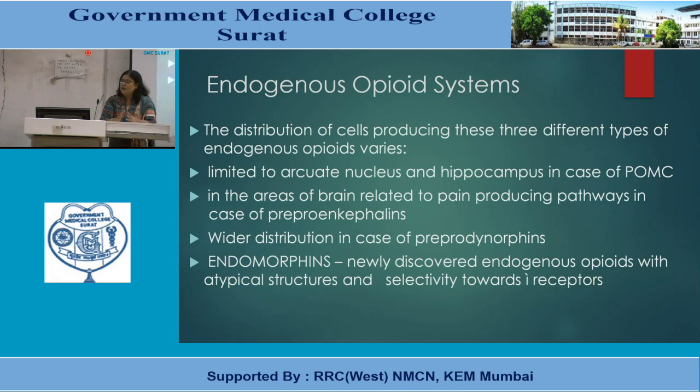They are limited to the arcuate nucleus and hippocampus in the case of pre-opiomelanocortin, and in areas of the brain related to pain pathways in the case of pre-pro-enkephalin. Pre-pro-dynorphins have wider distribution. Endomorphins are newly discovered endogenous opioids with atypical structure and selectivity towards different receptors.